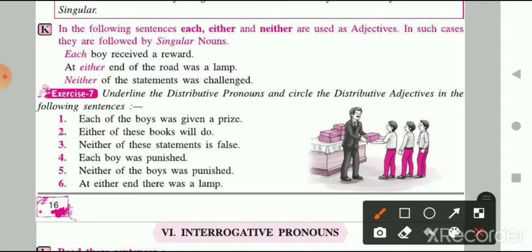So here you can see that each is the distributive pronoun which is distributing the thing between all the boys, right? The sentence is, each of the boys was given a prize. So by this you can understand that every boy got the prize. So this is the distributive pronoun, and you have to underline it. Then there is the distributive adjective. What is the distributive adjective here? You can see that, okay, children.